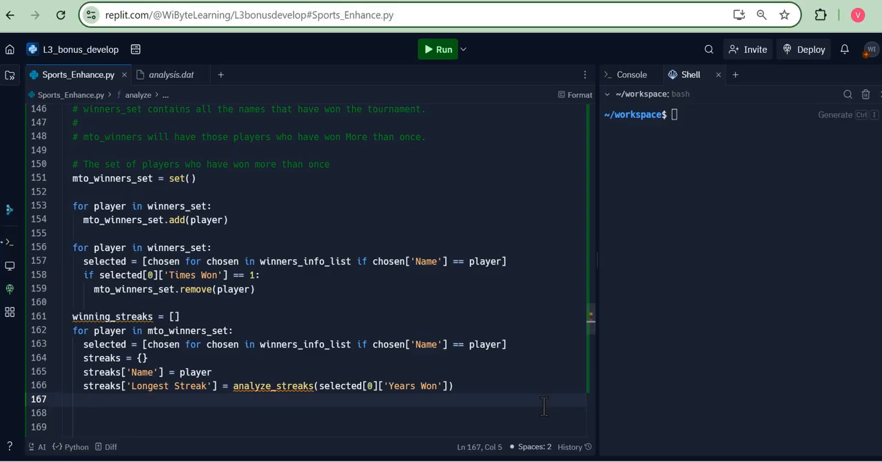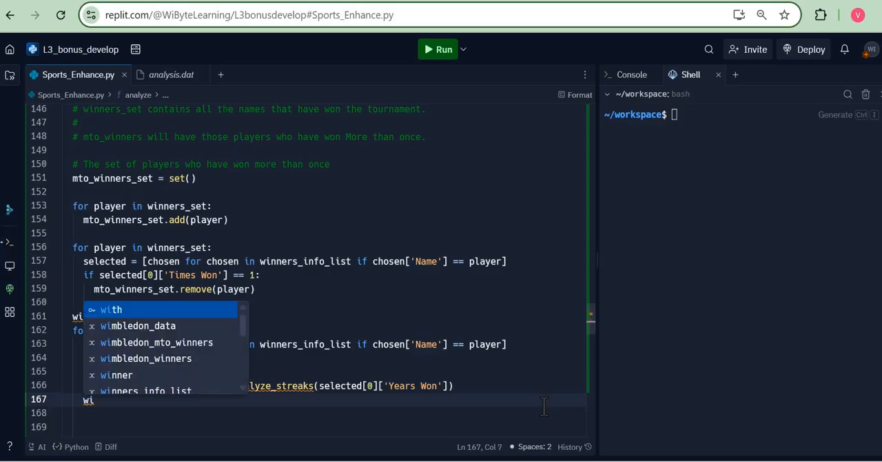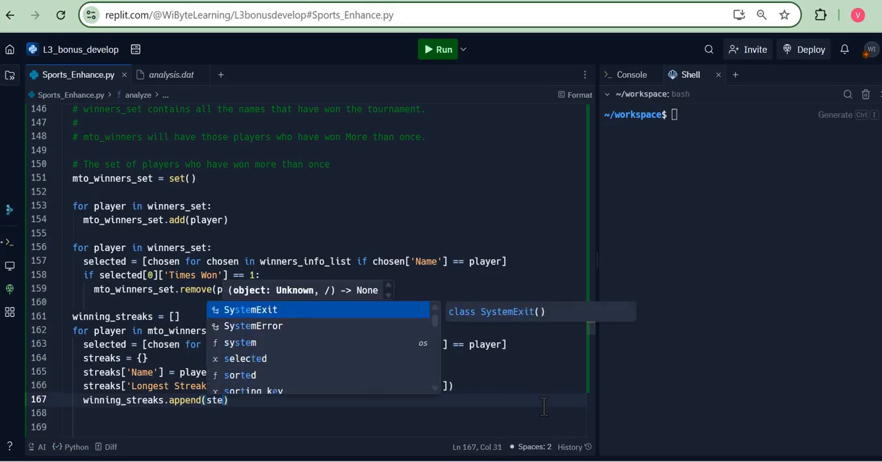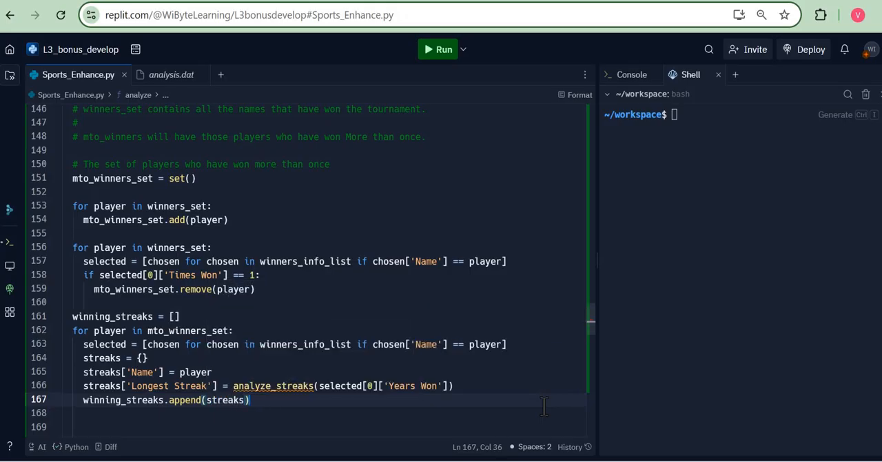So I will just go and say winning streaks, which is a list, remember, a list of dictionaries. I'm going to append this dictionary, so append streaks into this winning streak. That's basically the same structure that we did for the country centric analysis, or before that, the player centric analysis. Exactly what you're going to do now.